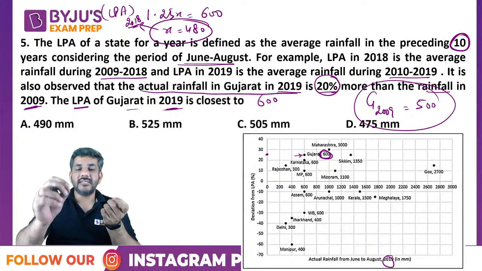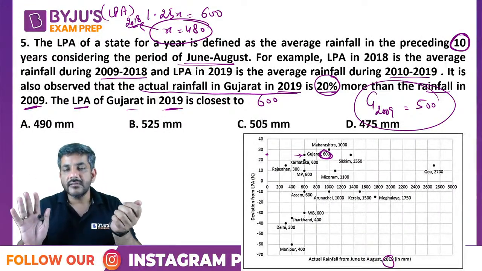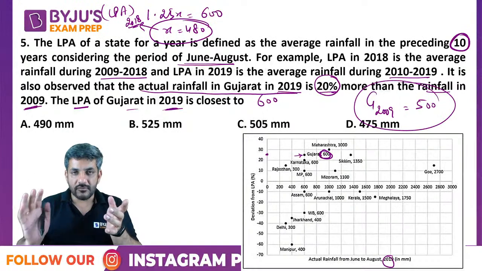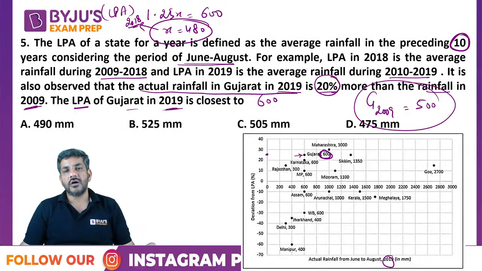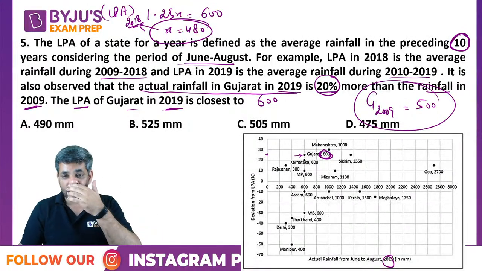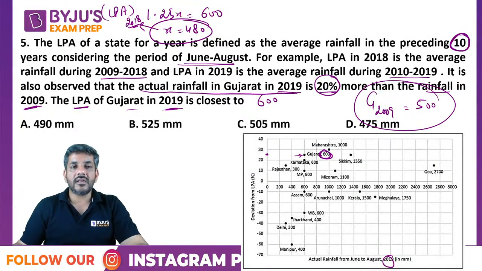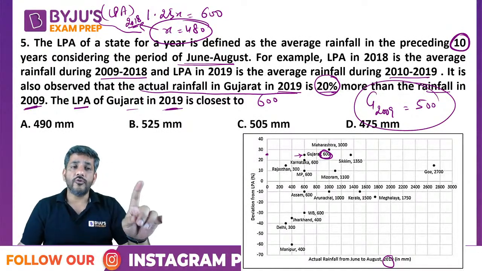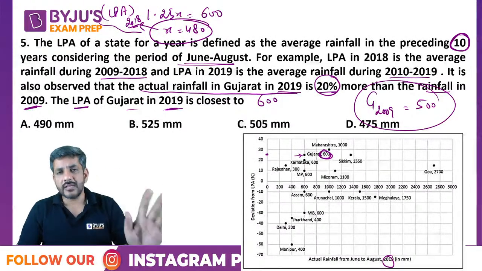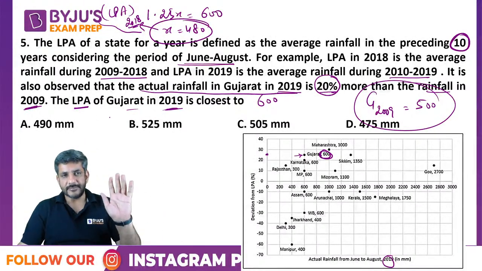Deviation from that X in 2019 is 25%. So X plus 25% of X, that is 1.25x, is equal to the figure of 2019, that is equal to 600. From there I got X is equal to 480. So LPA of Gujarat in 2018 was 480.